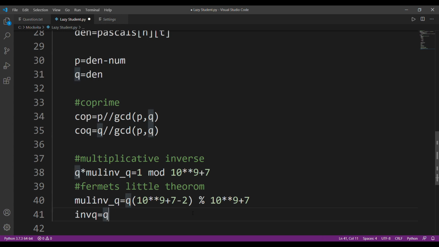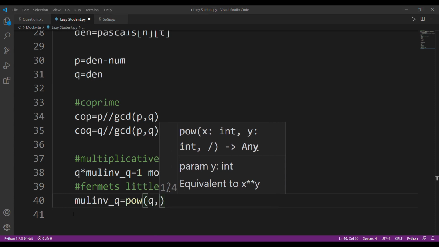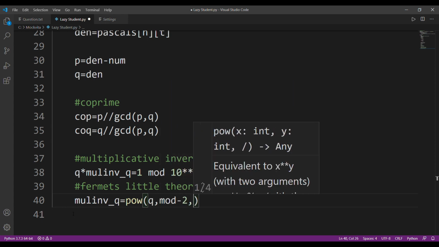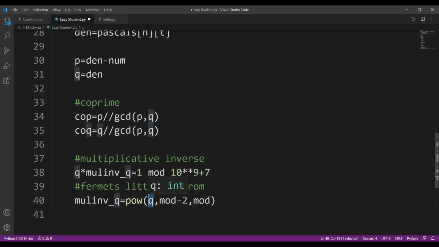Now I'll try to find my answer, which is very simple. I'll use that inbuilt function pow, and I'll pass three parameters, which will be Q and mod minus 2, because mod here already means 10 to the power 9 plus 7, and I'll pass the third parameter mod. You might be wondering what the third parameter means. It means that I'll be finding Q to the power of mod minus 2 while keeping on finding the modulus with this value mod. All right, so with this we have found the multiplicative inverse of Q. Great.